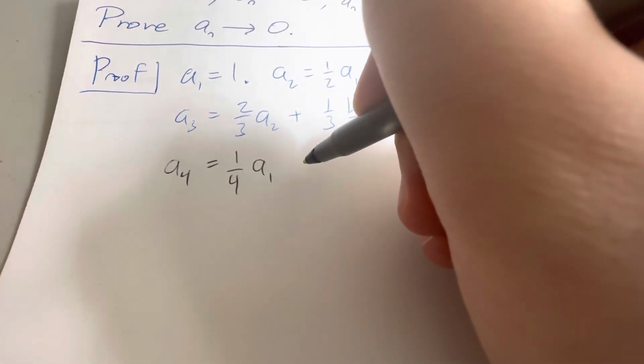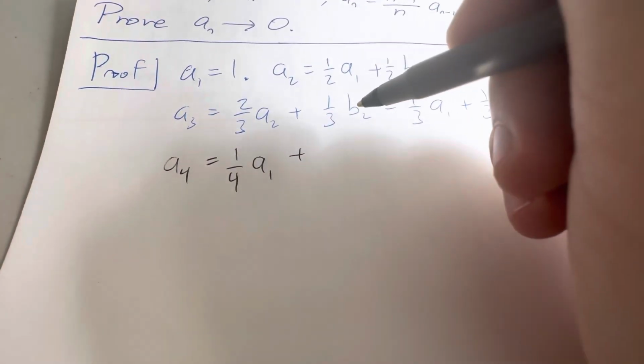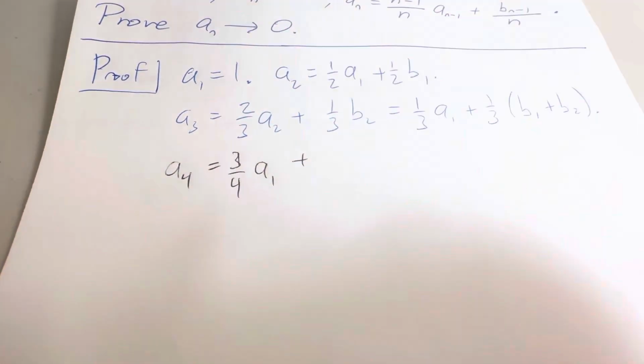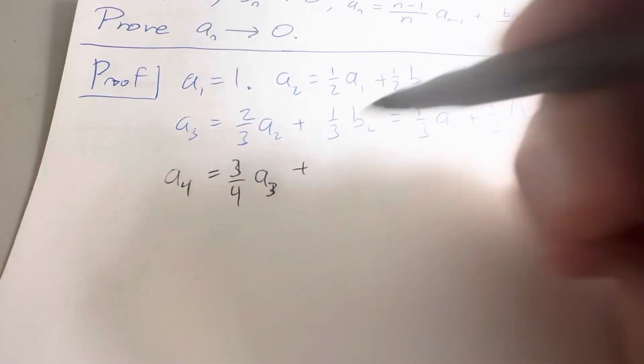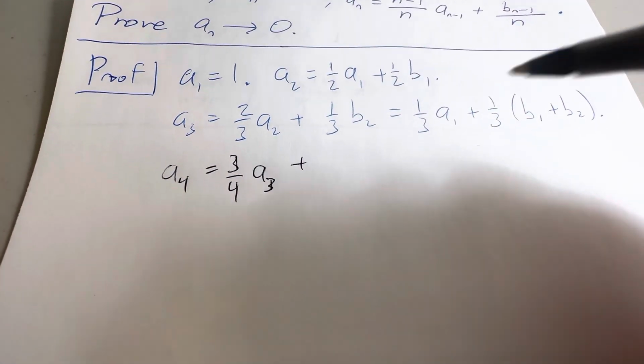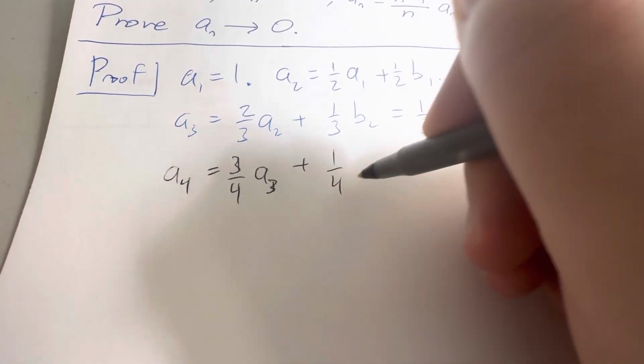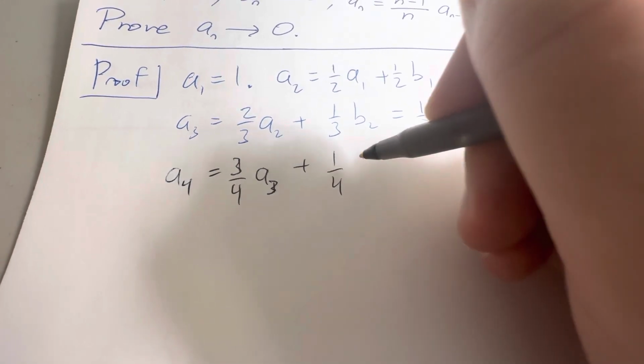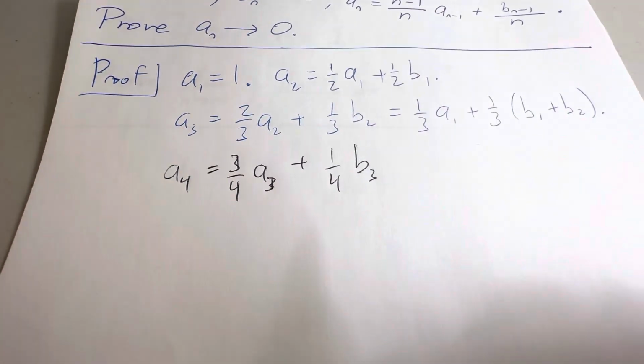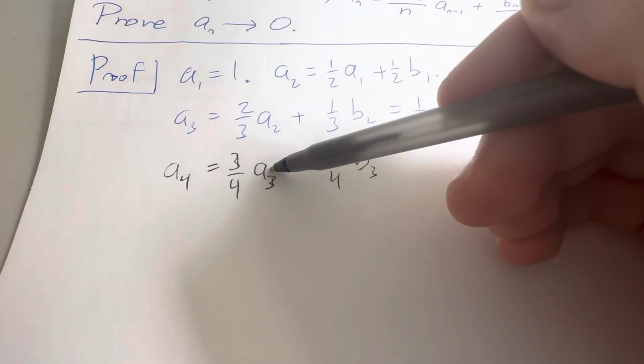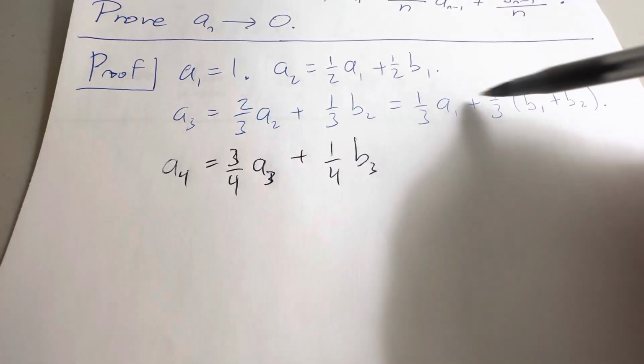And we'll do another one just for clarity. If we want to do A4, we'll have 3/4 A3 plus 1/4 B3. And we know what A3 is because we just calculated it up here. It's this guy.